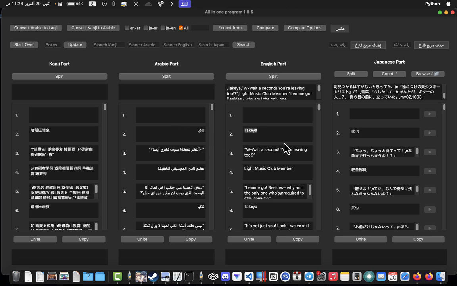But first, let me explain all the features we have here. First, as you can see, we can convert the text the way that we want. So here, for example, all Arabic letters are kanji, so it will show kanji. Some you will use another way. You will see what you want. You can also convert the text back from kanji to Arabic, so you can read the text and make sure everything is going well or not.